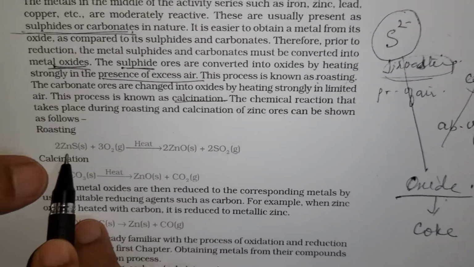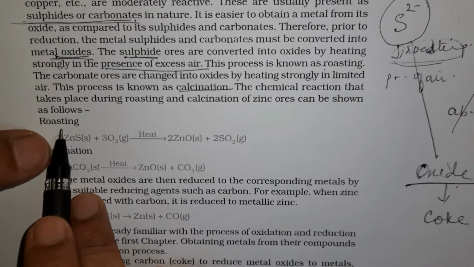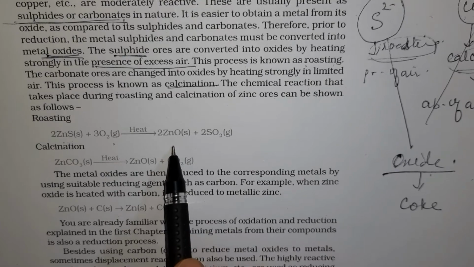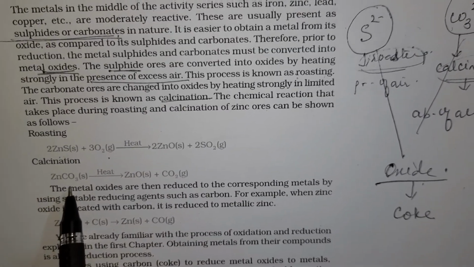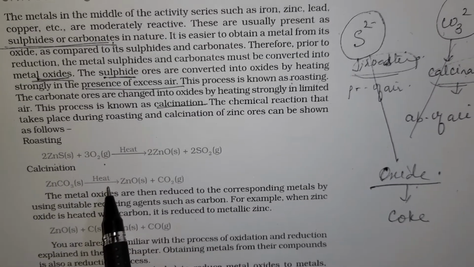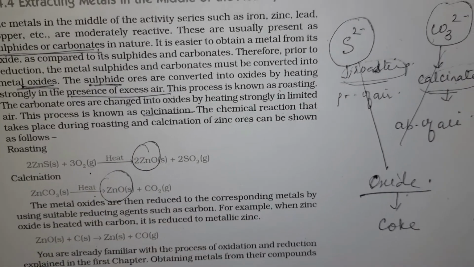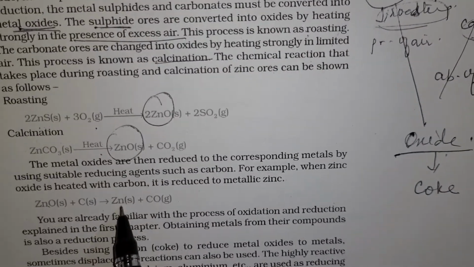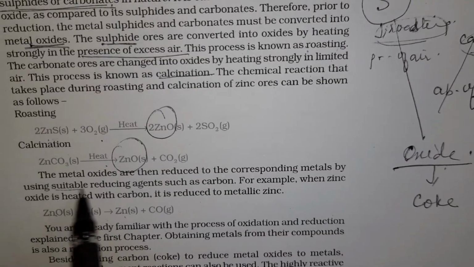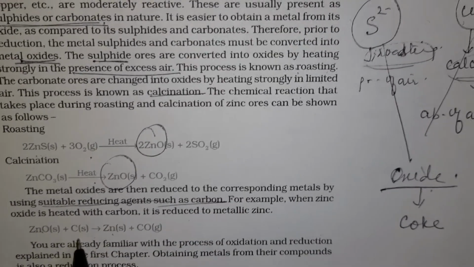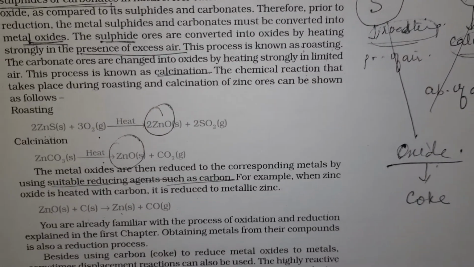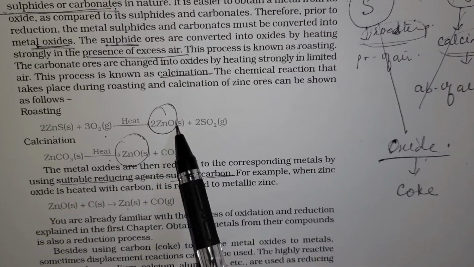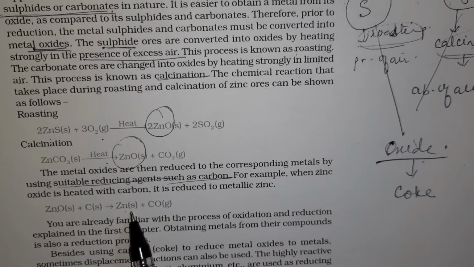For example, ZnS is sulfide. We need to roast it, we need to heat it in presence of air so that it gets converted into oxide. Calcination, if it is a carbonate ore, we need to heat it in absence of air. In both the cases, we will see that oxides are formed. These oxides are reduced to corresponding metal by using a suitable reducing agent, which is carbon or coke or koila. Simply koila is carbon or coke. This converts oxide, which is formed either here or here, into its corresponding metal.